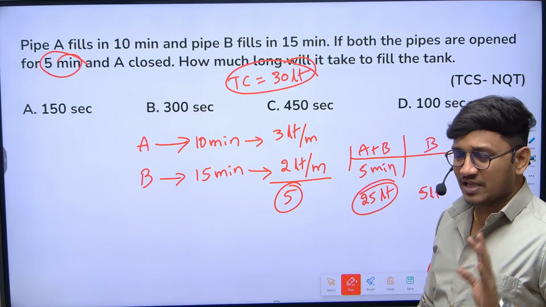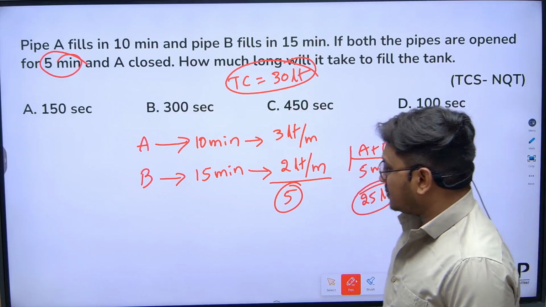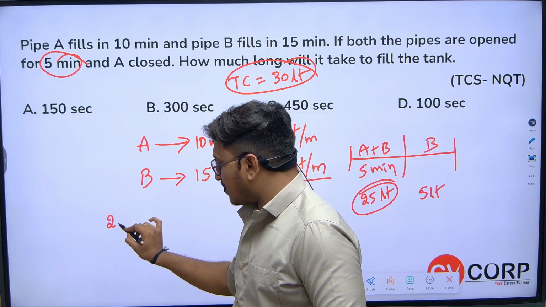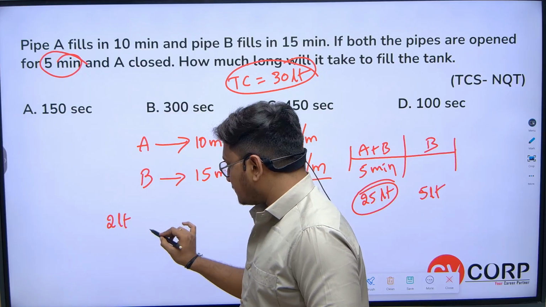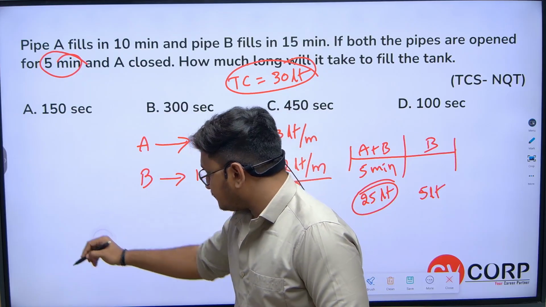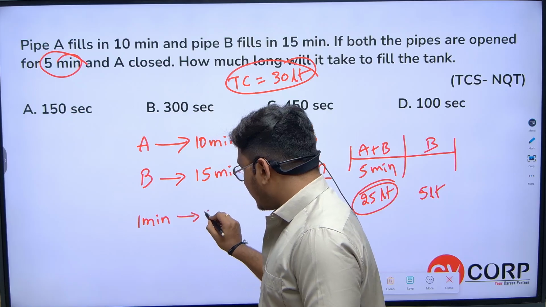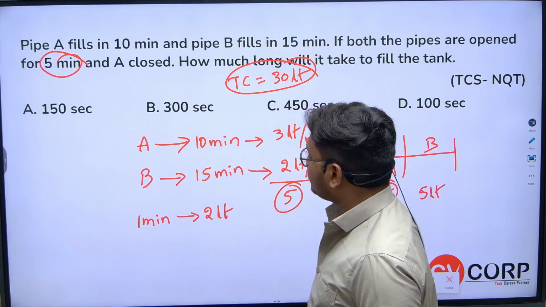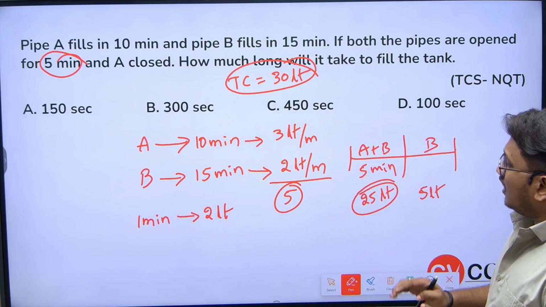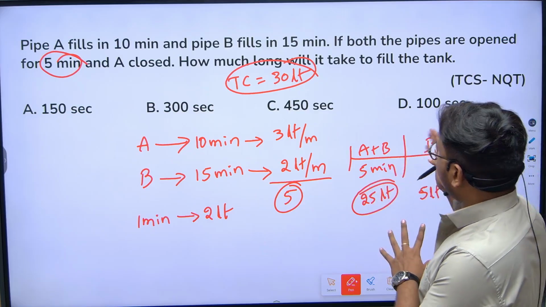What is B's capacity? 2 liters per minute, right? B's capacity is 2 liters, it can fill 2 liters in 1 minute. Now the question is, how much time will it take to fill the tank?